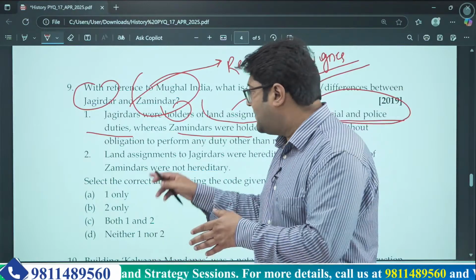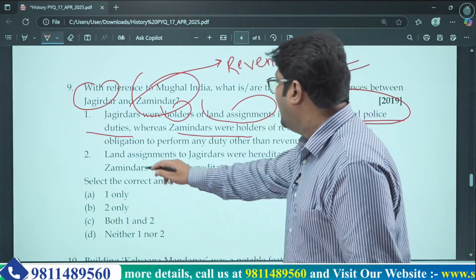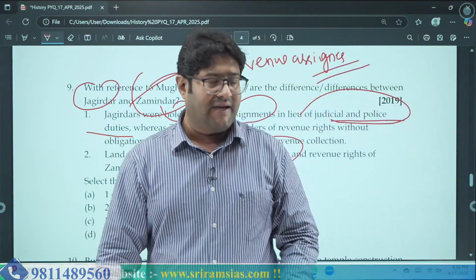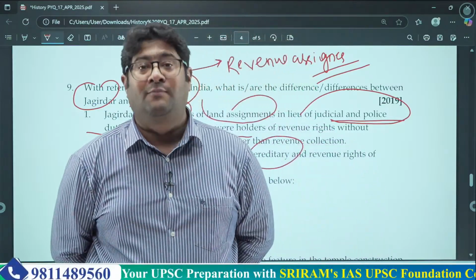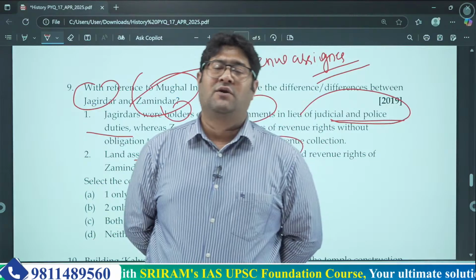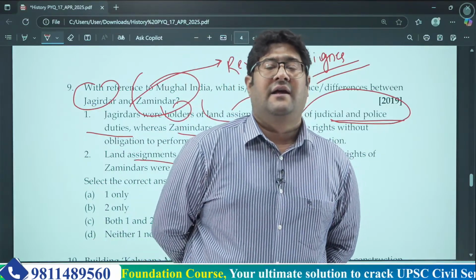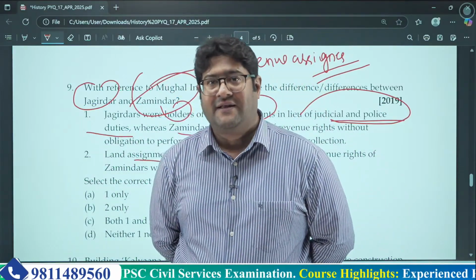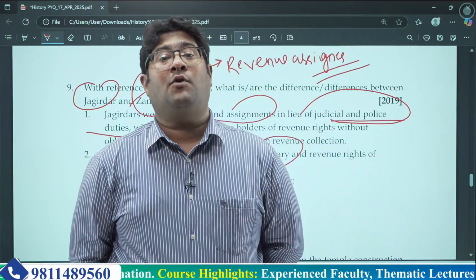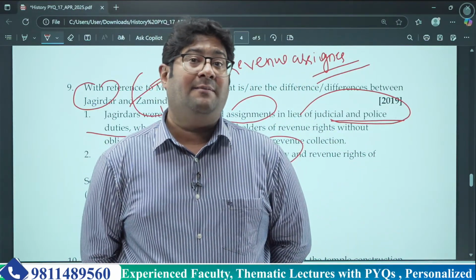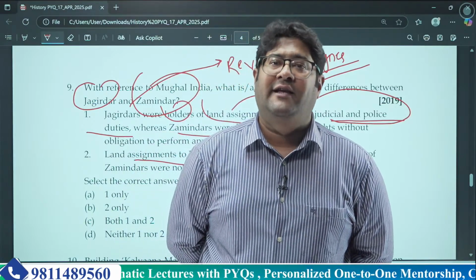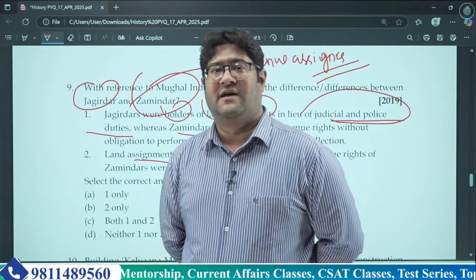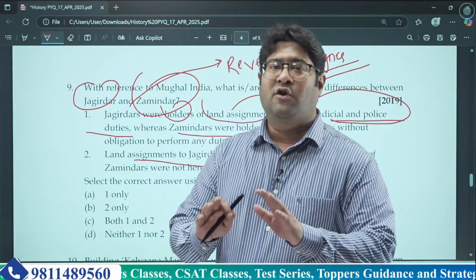In the same way, the second statement is also wrong, because it is saying that the land assignment of Jagirdars was hereditary. No, it was not hereditary. I anyway told you that in case of Jagirdars, if the Mughal emperor thought that a particular Jagirdar is getting too powerful, and the spies inform the king that this Jagirdar might cause some problem in future, he might become some kind of rebel, then they used to take away that Jagirdari from him and give those functions to some other Jagirdar, some other person. So that's why it was not at all hereditary.